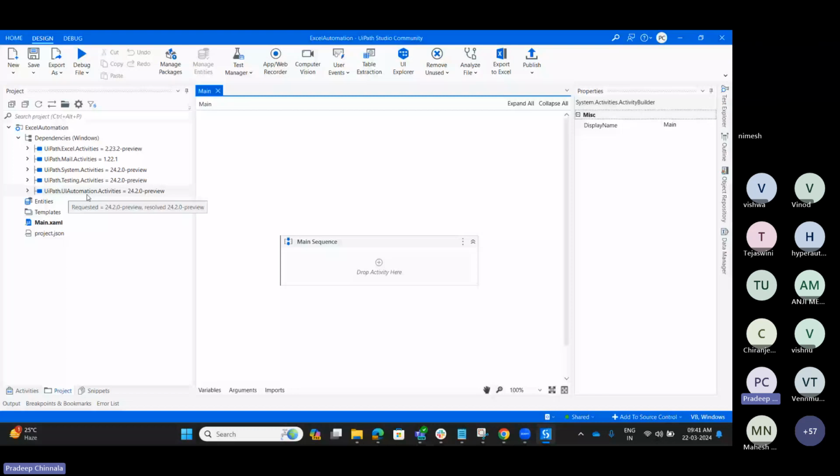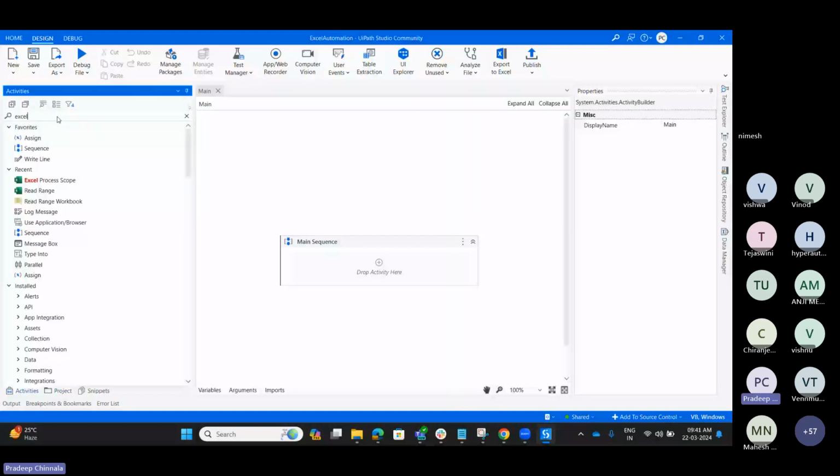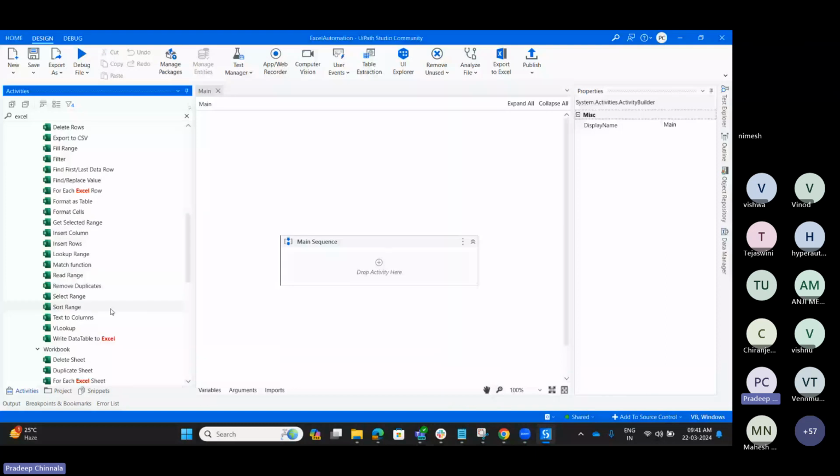If you don't have Excel-related dependencies in your project, and you cannot see any Excel activities, then what will you do? First, in the activities, I am typing Excel, and I get the activities related to Excel.